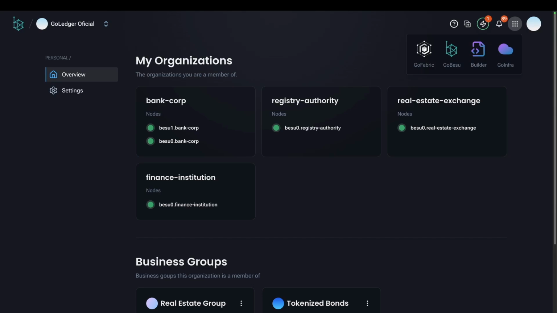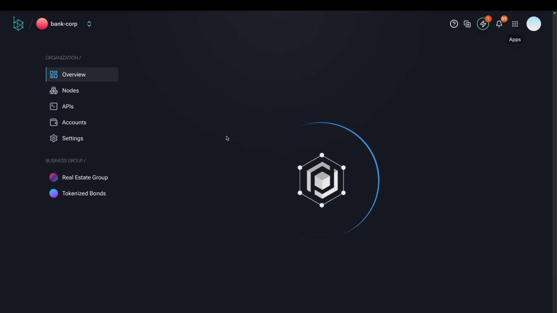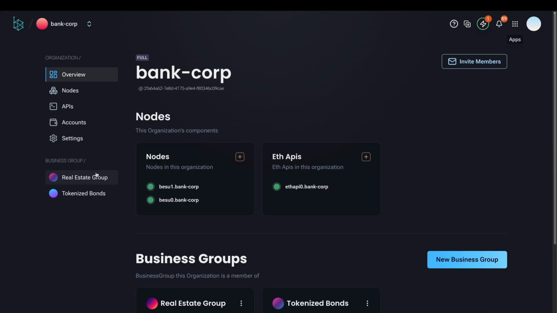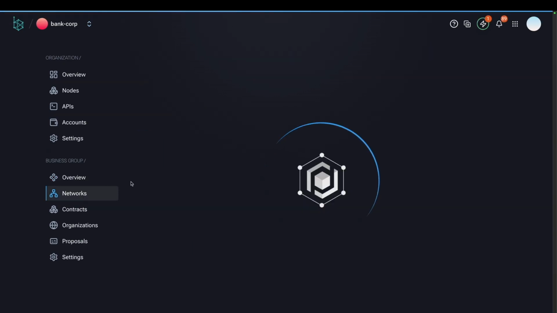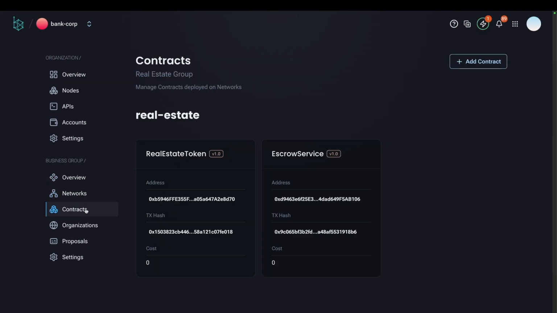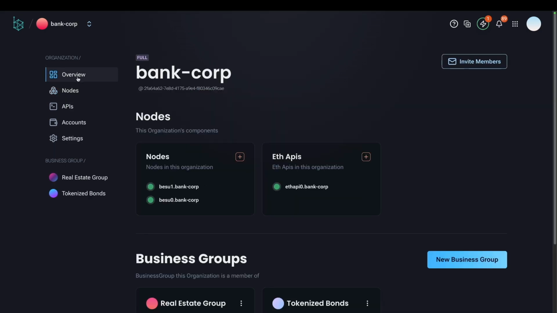In this video tutorial, we've been through several components of GoBesu, like organizations, each organization with one or more business groups, and each business group with one or more blockchain networks and one or more smart contracts and so on. And I've shown you how easy it can be to create new private Ethereum networks using the GoBesu module. And that's it for today. As you can see, GoChain is the perfect tool for you to create either Hyperledger Fabric or Ethereum networks in an easy and very neat way.